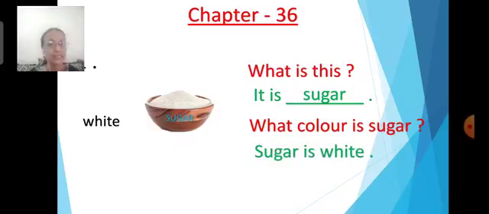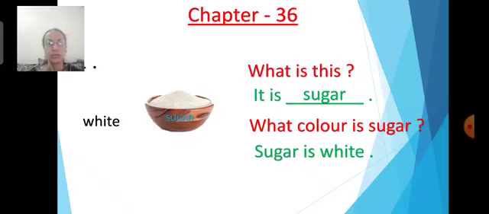We are going to write, sugar is white. First you will write sugar, that is a naming word, and then is, and then finally the spelling of white. In the first question we wrote, it is sugar, when I asked you what is this. But in the second question I am asking about the same picture, same thing.